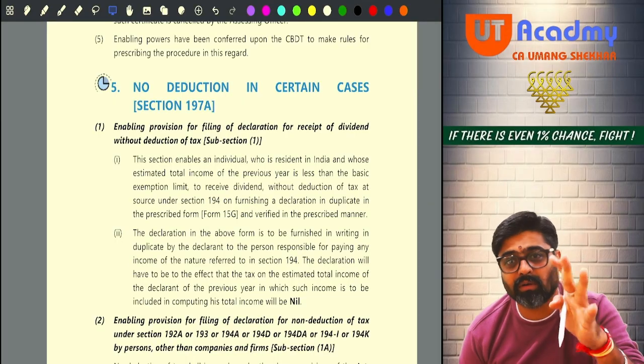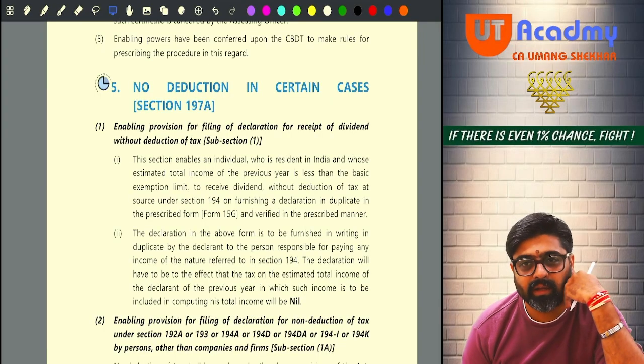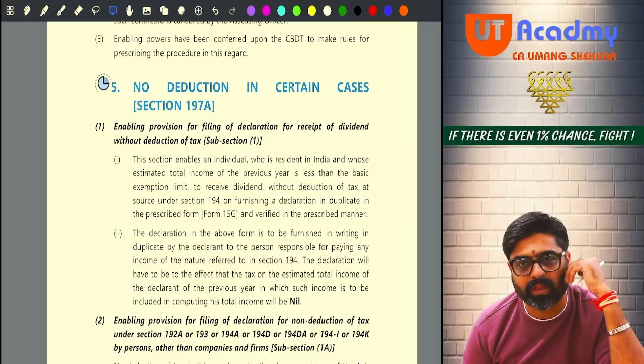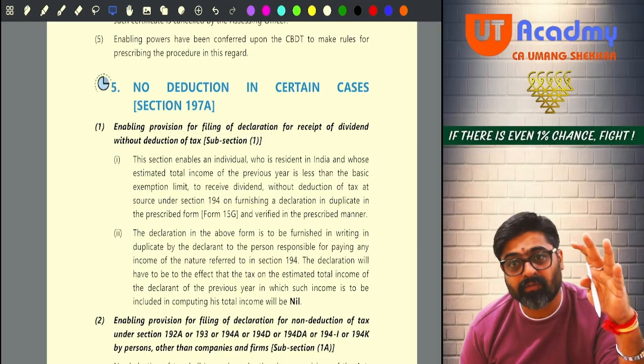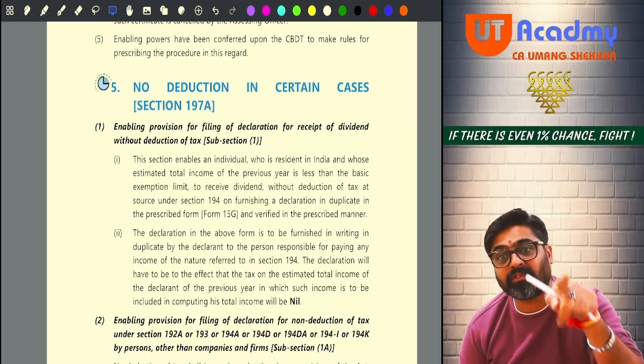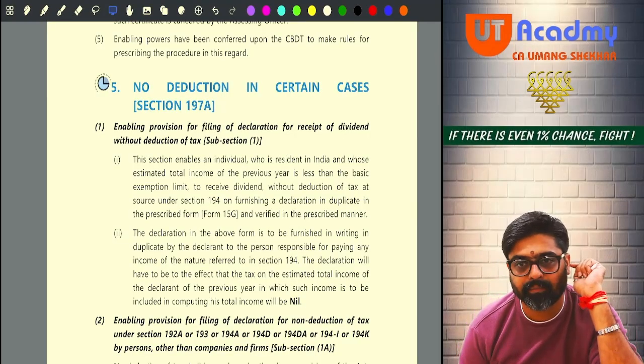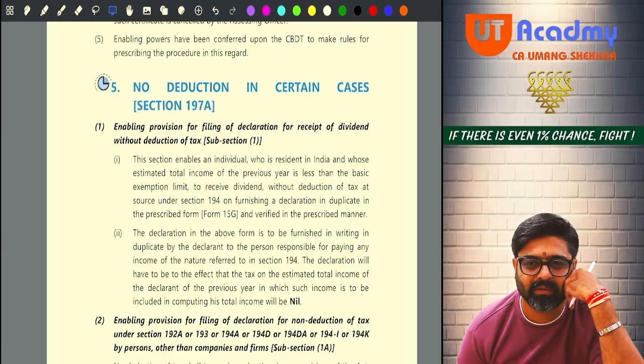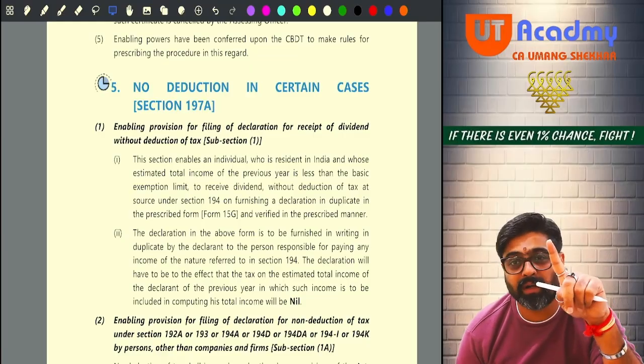Less? No, zero. I am not liable to pay any tax. Why am I not liable to pay tax? Because this year's total income is not going to be more than the basic exemption limit, even if I consider all my other incomes plus the incomes which you are giving me. So please don't deduct TDS. Payer will say, okay, I will not deduct TDS.